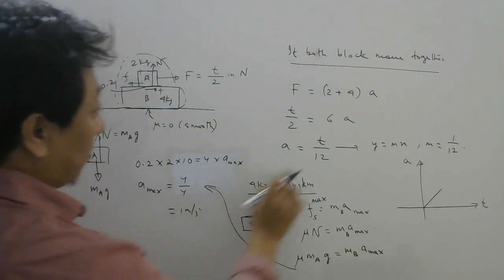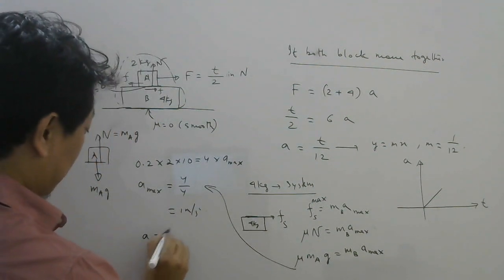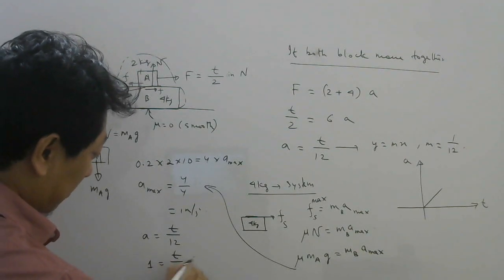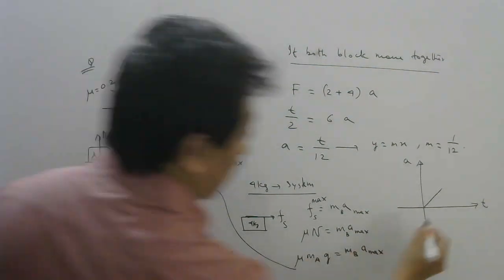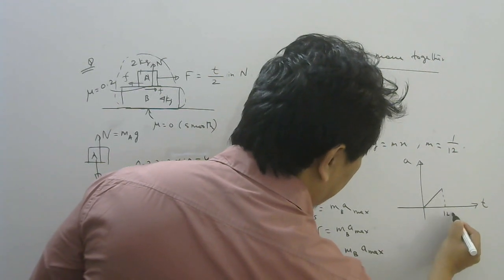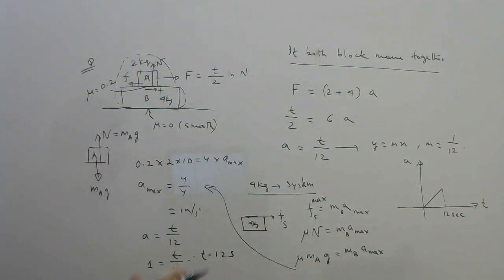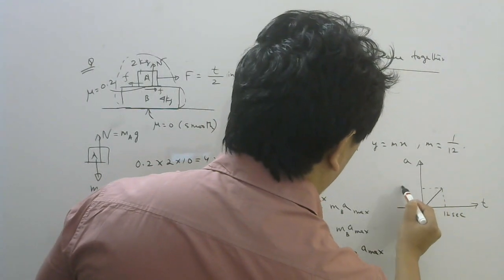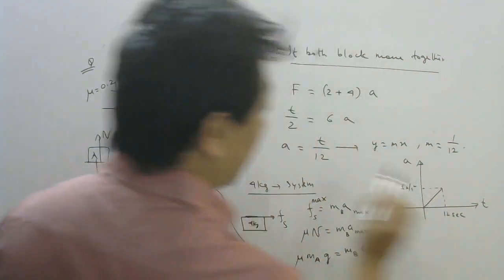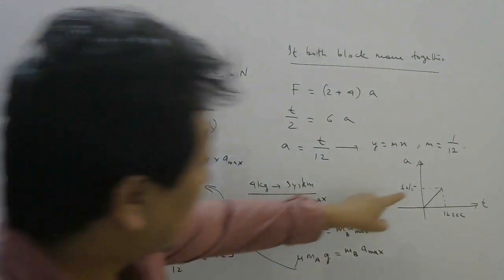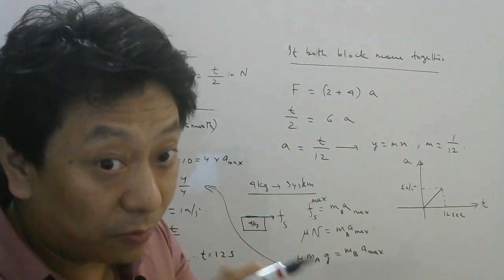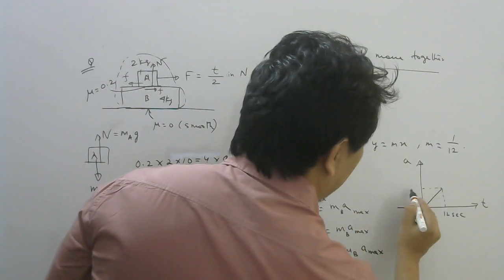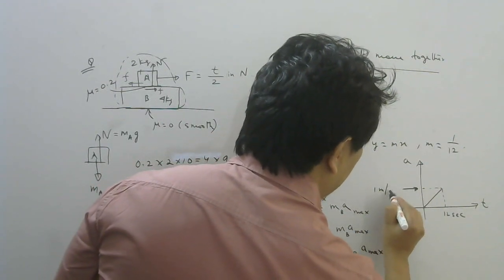Now when A becomes max, let us see this equation: A is equal to T by 12. When A reaches 1, your T will be how many seconds if you cross multiply? 12 seconds. So up to 12 seconds, our bodies will move together, and at that moment if you put T equal to 12, your acceleration will be 1. So till this point they move together, and the maximum acceleration they can have so that they move together is 1 meter per second square. Okay, let me write it larger. So this is 1 meter per second square.